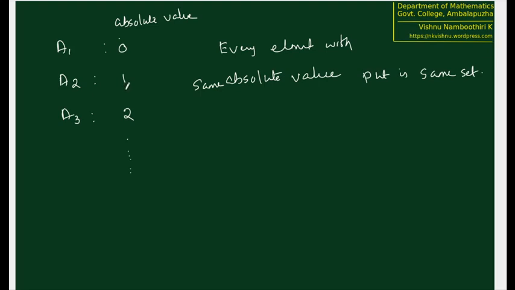So the important thing about absolute values of integers is that we will be actually getting the set of all whole numbers.